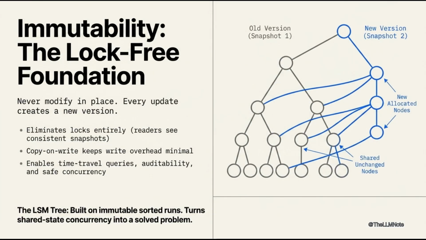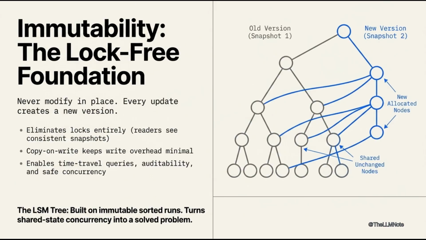This raises a critical question: immutability, the lock-free foundation. Persistent data structures never modify in place. Every update creates a new version, sharing unchanged nodes. This eliminates locks entirely. Readers always see a consistent snapshot. Copy-on-write at page or node granularity keeps write overhead minimal.